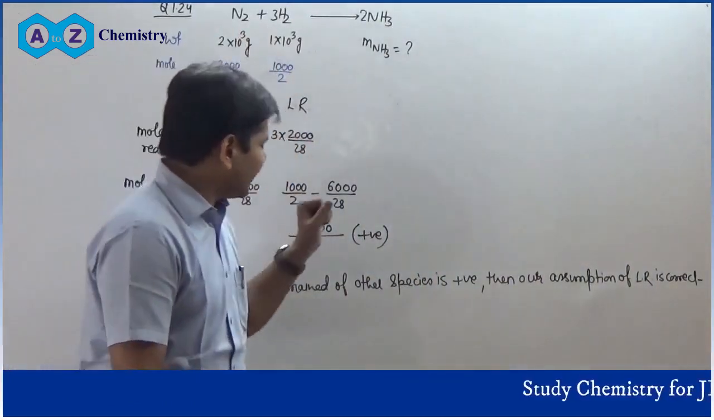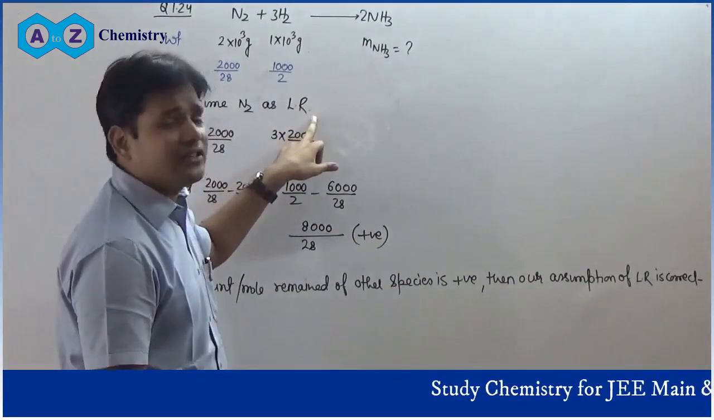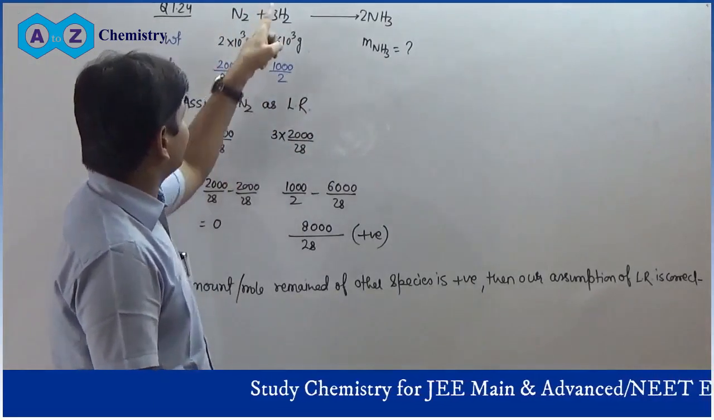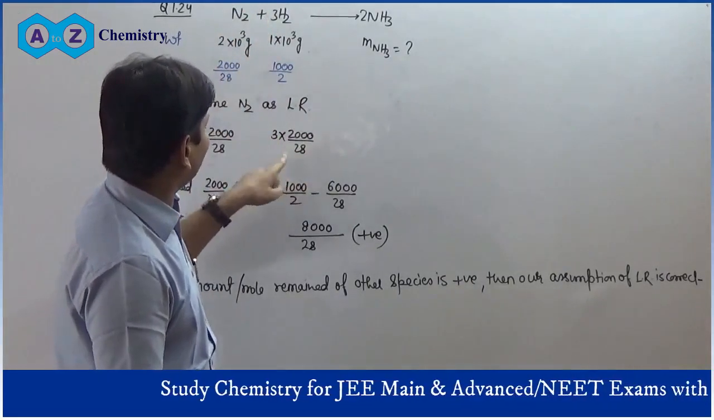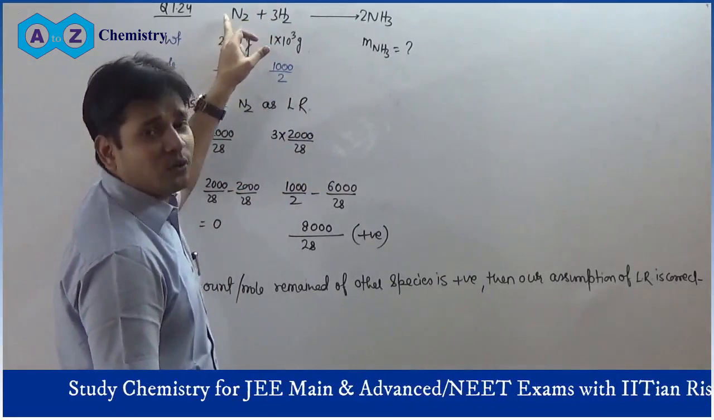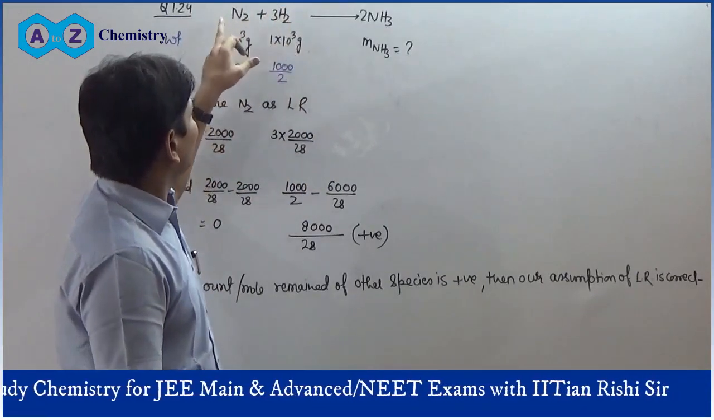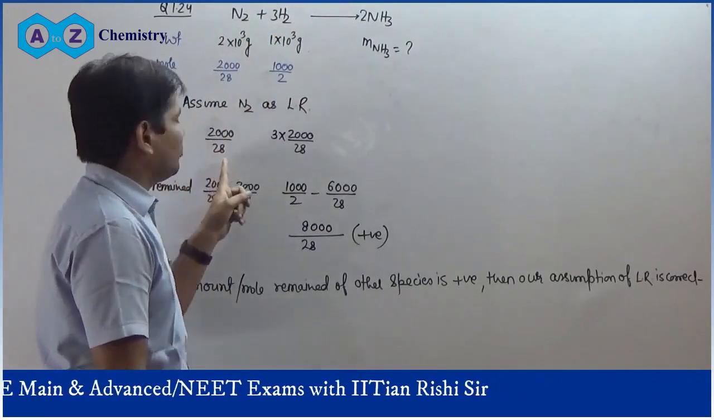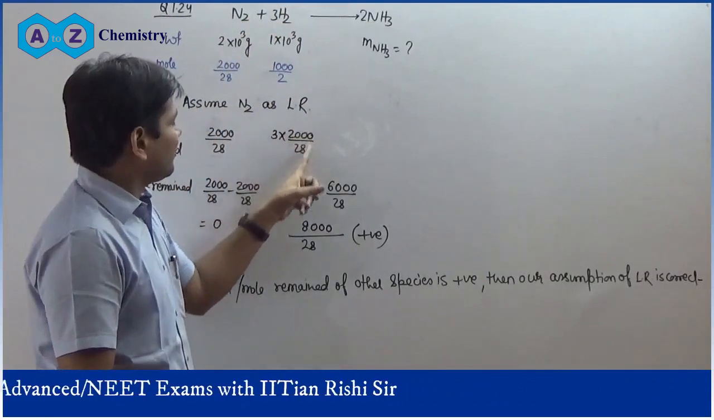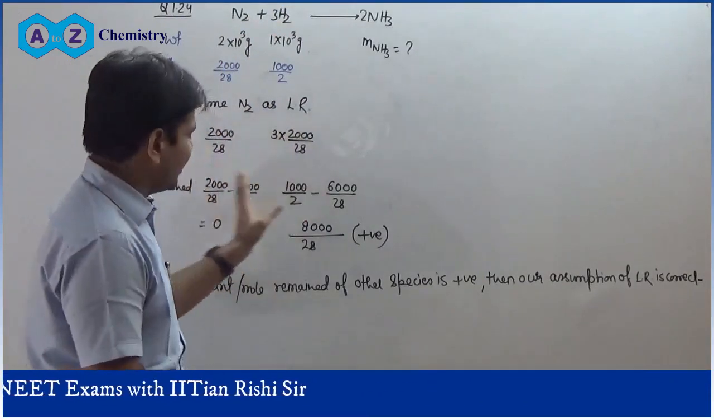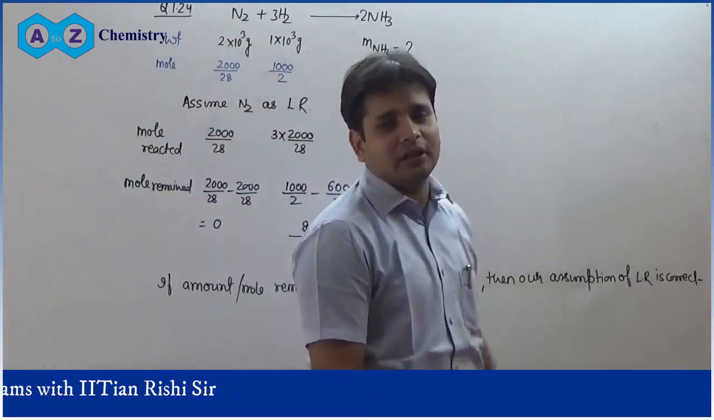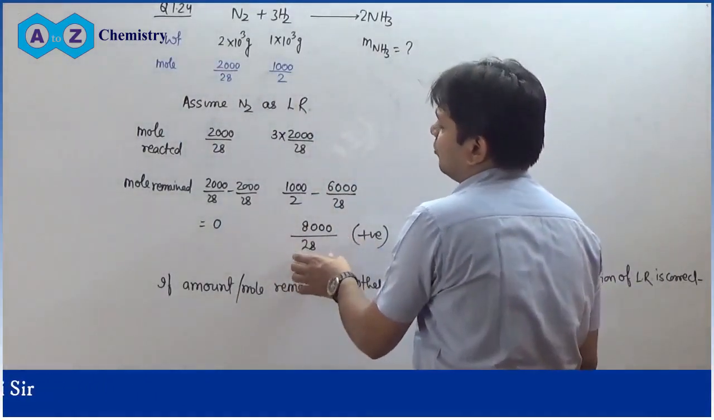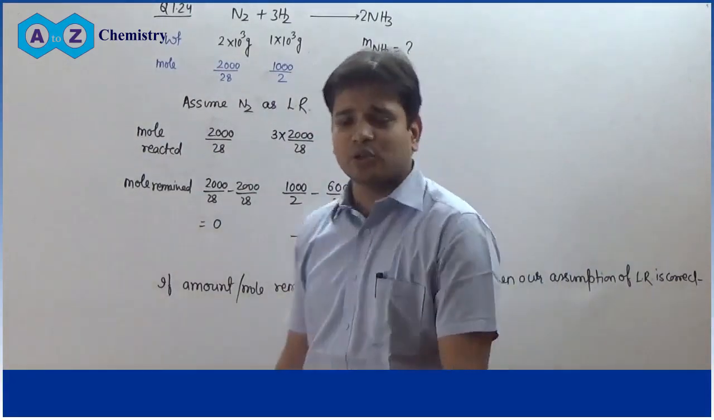Here in this question you can easily see that I have assumed N2 as limiting. If N2 is reacting 2000 divided by 28, then H2 will react as 3 times 2000 divided by 28, because with 1 mole of N2, 3 moles of H2 react. So with 2000 divided by 28 mole of N2, 3 into 2000 divided by 28 mole of H2 will react. In this way you can easily calculate the limiting reagent of the reaction, and then we have calculated the mole of H2 remained. So from the mole of H2 remained, the mass of H2 remained can be calculated.